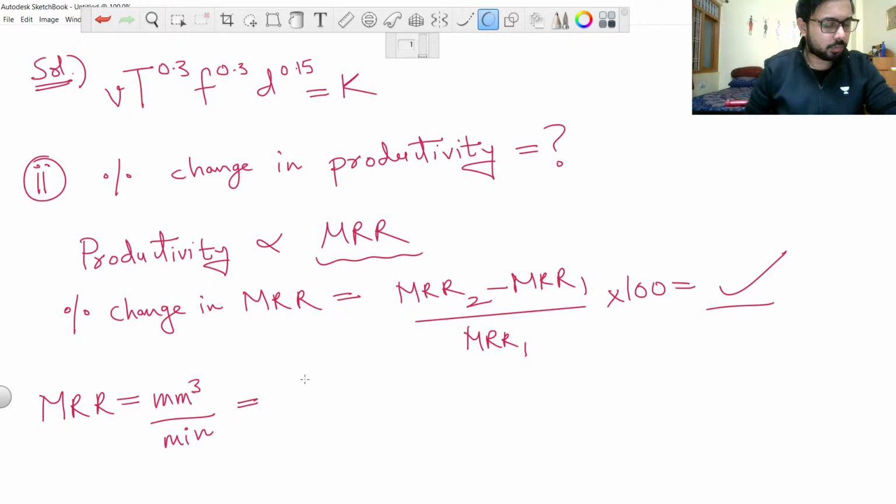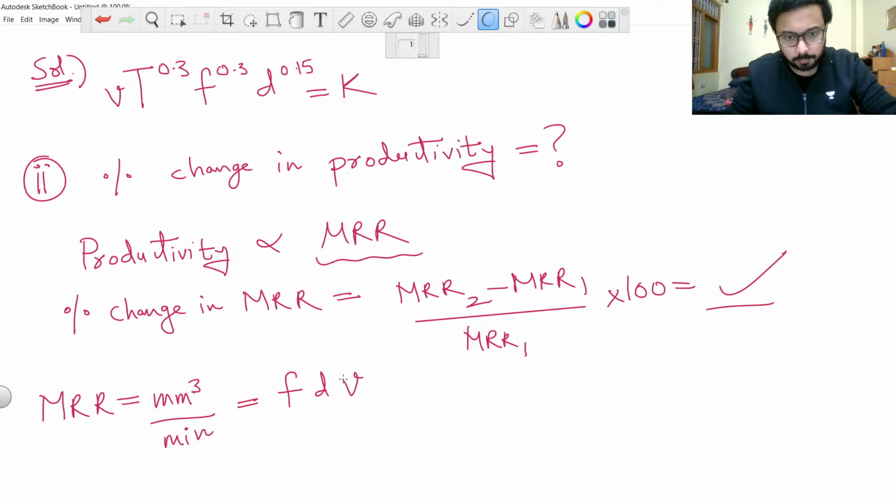So I think I will answer that question now, because no, that is not the correct reason. So see, you have to get the material removal rate in mm cube per minute, and you have this f d v, and you have also written 1000 there.